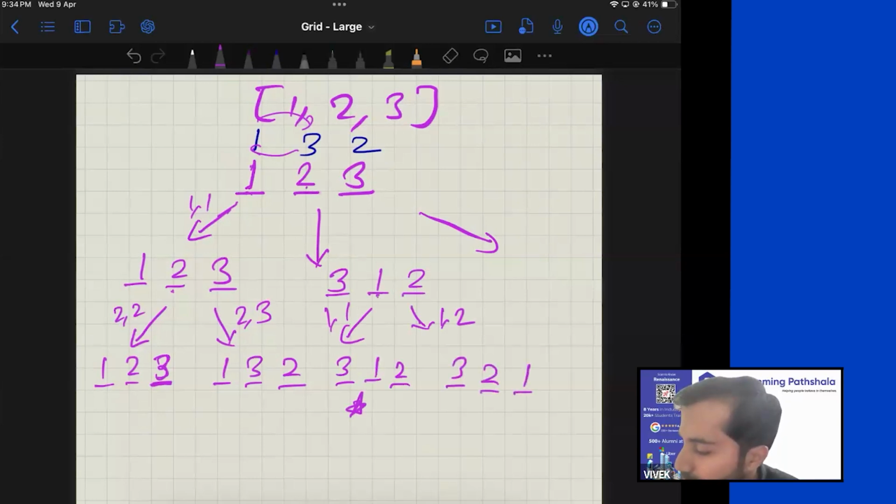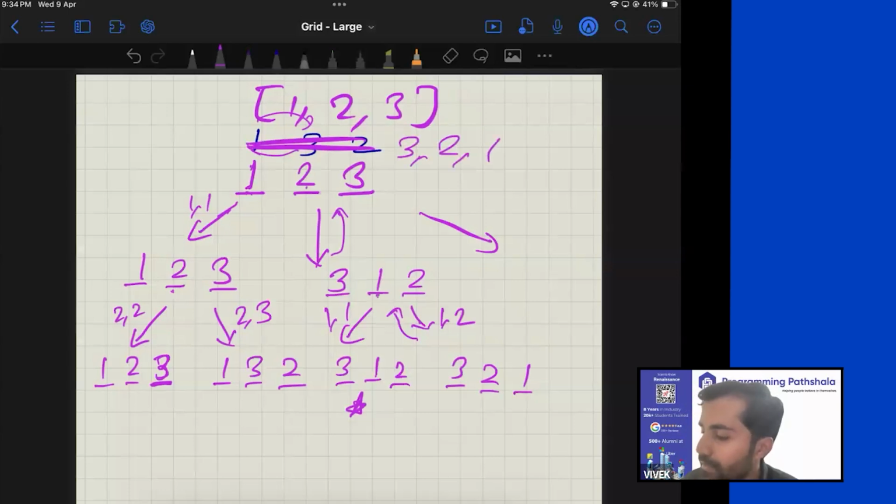And now when the control comes back to this and goes back to that, the array has changed to 3, 2, 1. So now your new array is actually 3, 2, 1. Now, when you are executing this particular thing where you wanted to swap this and this, you would end up swapping this and that. The moment you do that, you will end up getting 1, 2, 3.